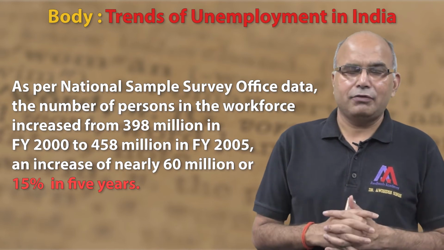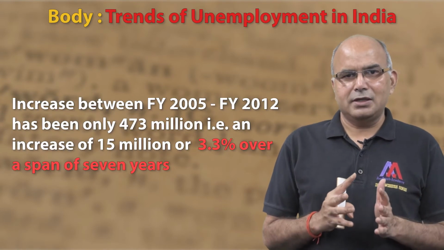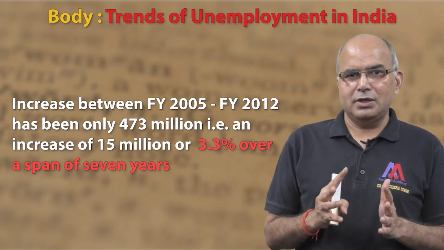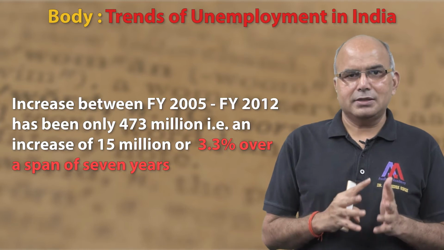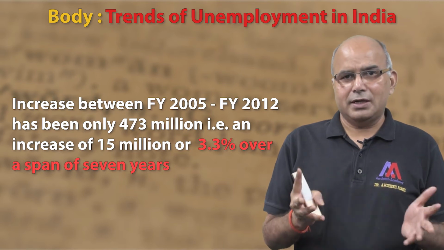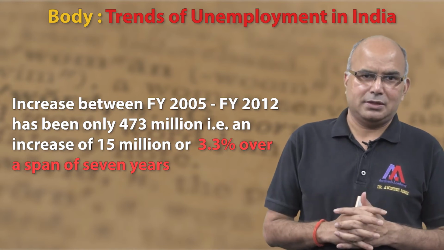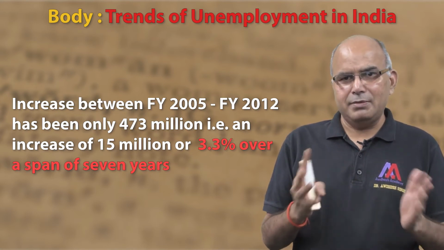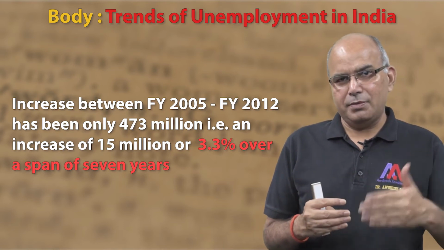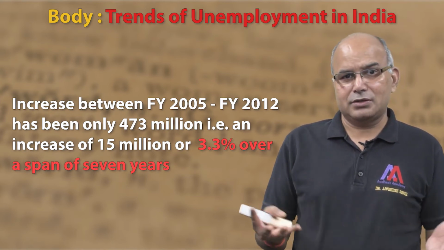Now let's fast forward and see what is happening after that. The increase between the financial year 2005 and financial year 2012 has been only to 473 million. That is an increase of 15 million or 3.3% over a span of 7 years. So we can understand here that in 7 years, the job increase is only 3.3%, while earlier, in just a 5-year period, we had a job increase of 15%. So that shows that job creation is continuously declining. In this way, we can establish that job creation is actually declining.